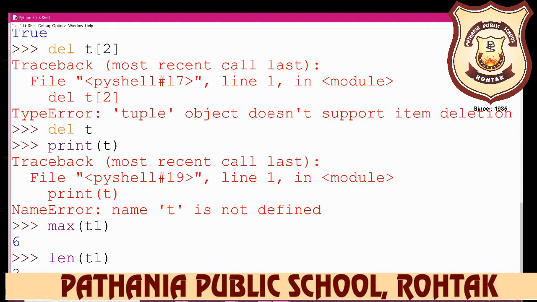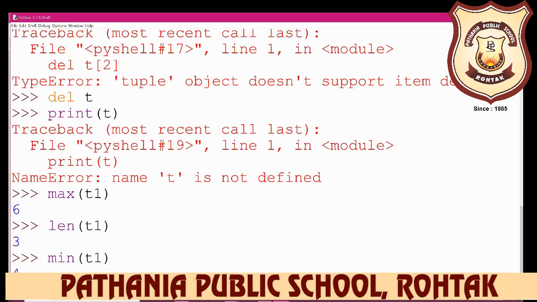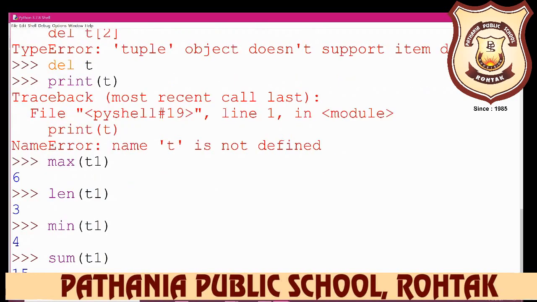So these are the functions you can use in this way. If you want to calculate the minimum value of the tuple, then you can write min and then the name of the tuple. And the next is sum. If you want the sum, then you can write sum and then t1. We have already created the tuple, so you can sum it. So the sum here is 4 plus 5 plus 6.